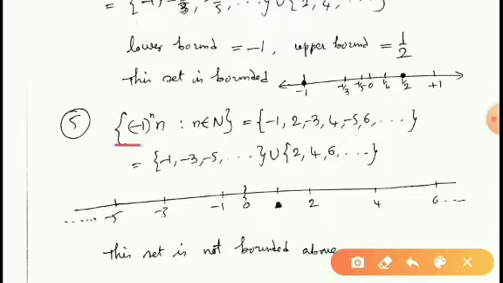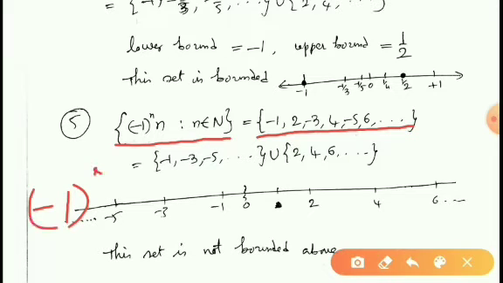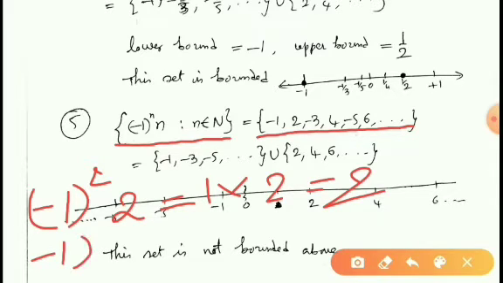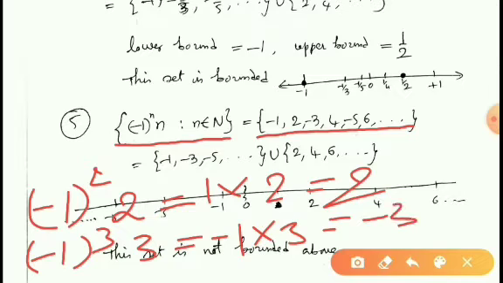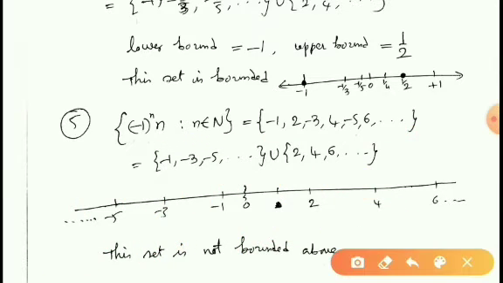See, (-1)^n · n for n belongs to N. By taking n equal to 1, 2, 3, and so on, we will get the following. If n is equal to 1, then we will have -1. If n is equal to 2, then we will have (-1)^2 · 2, which is equal to 1 · 2, which is equal to 2. If n is equal to 3, we will have (-1)^3 · 3, which is equal to -1 · 3, which is equal to -3. Therefore, finally, for n equal to 1, 2, 3, and so on, we will have -1, 2, -3, 4, -5, 6, like that.